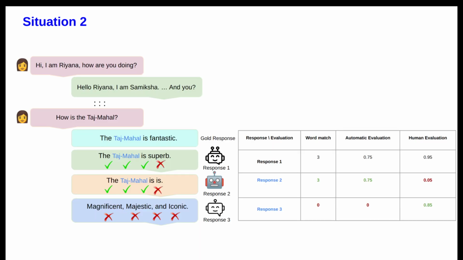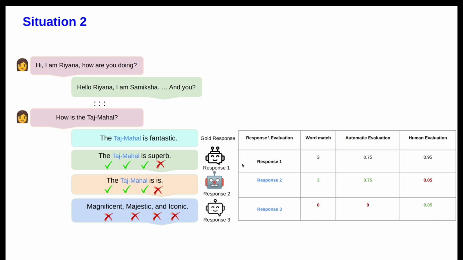This is one scenario. Another scenario is the evaluation metric. The evaluation metrics we have in general are BLEU and ROUGE, which mostly do word to word matching.